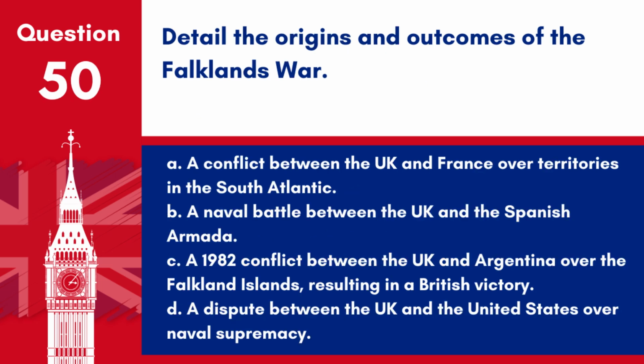Question 50. Detail the origins and outcomes of the Falklands War. A. A conflict between the UK and France over territories in the South Atlantic. B. A naval battle between the UK and the Spanish Armada. C. A 1982 conflict between the UK and Argentina over the Falkland Islands, resulting in a British victory. D. A dispute between the UK and the United States over naval supremacy.